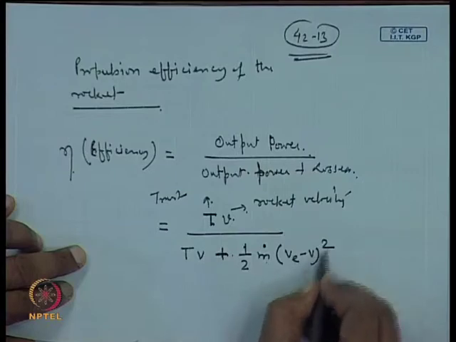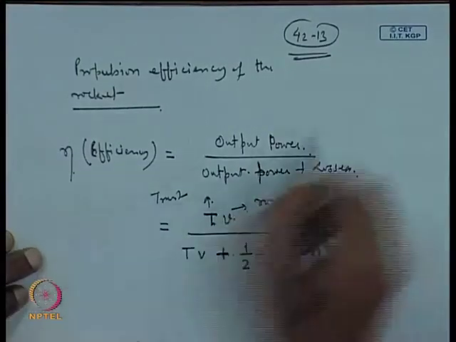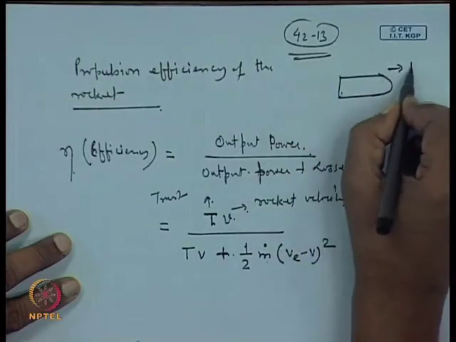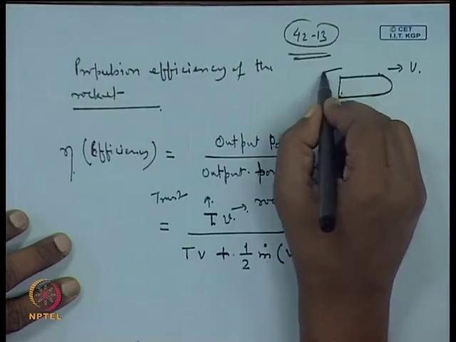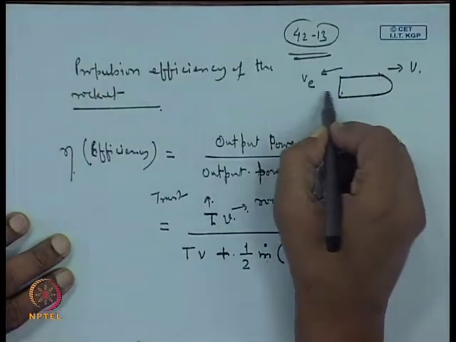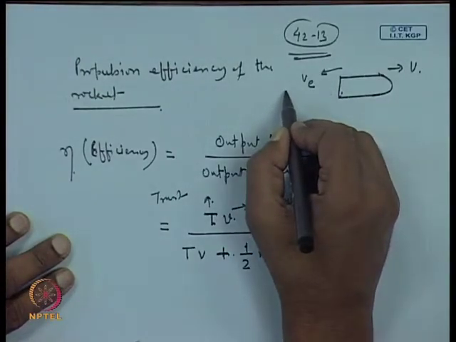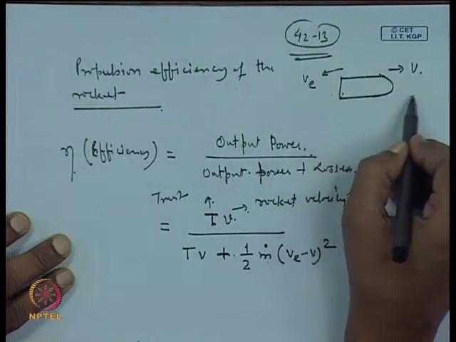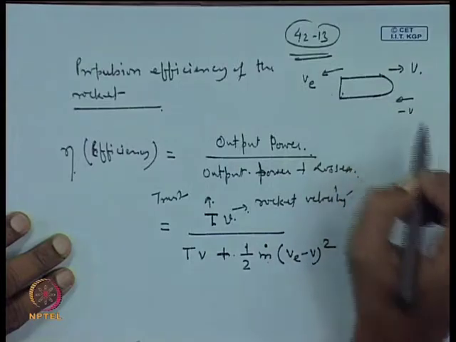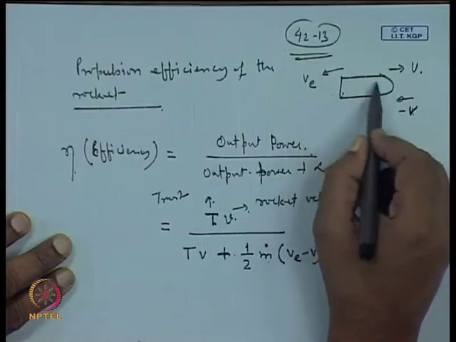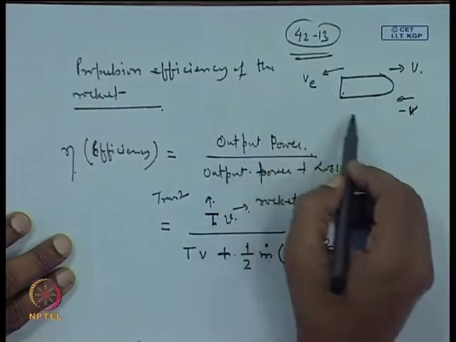And this is v minus V square. Now, here you can see that the rocket is moving with speed v, and the propellant is exiting with velocity V. So, what will be the inertial velocity of the propellant? So, if you apply a minus v in this direction, the rocket will come to a stop, and also we impose on this minus v.